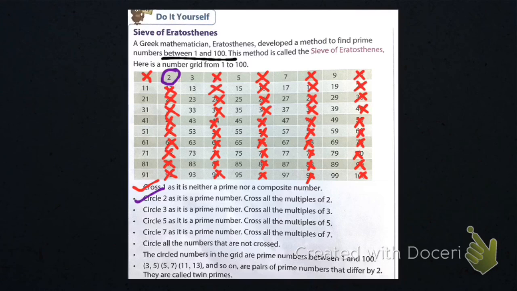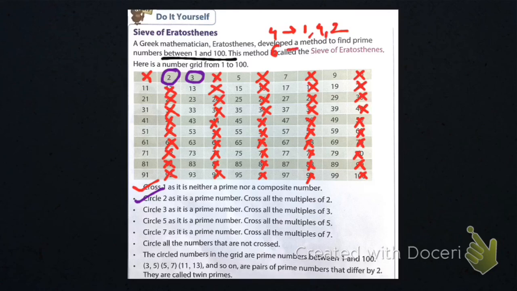Then it says circle 3. I will circle 3 because it is a prime number, because 3 comes in only 3's table and 1's table. And this multiple of 2, 4, comes in what? 4 comes in 1's table, 4's table and 2's table.